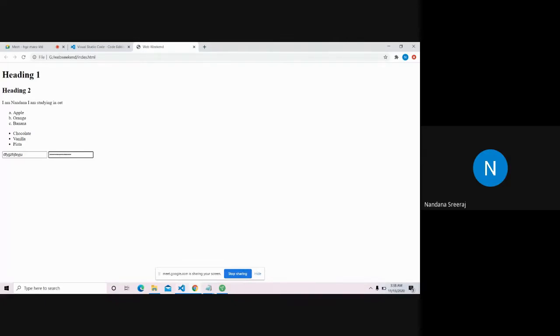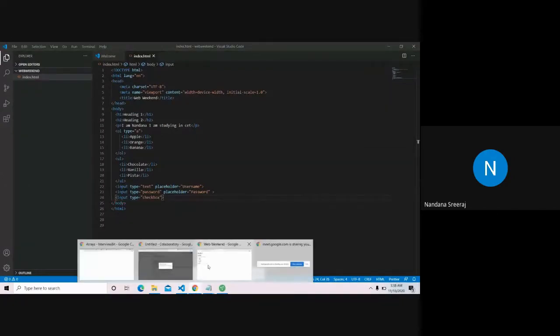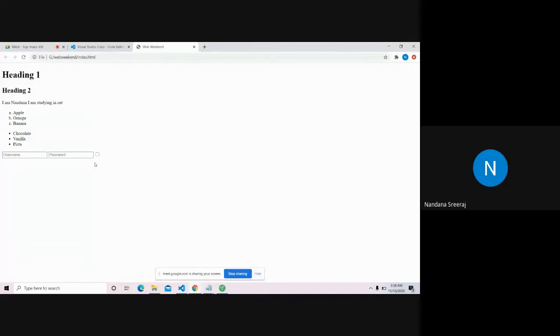I'll show one more, like the checkbox. You have a large variety of things. I'll go for checkbox. So what is a checkbox? Checkbox is like that tick thing. Yeah, this thing. So you can use these to implement these kinds of functionalities in your website. And yeah, the user types in the username, types in the password.